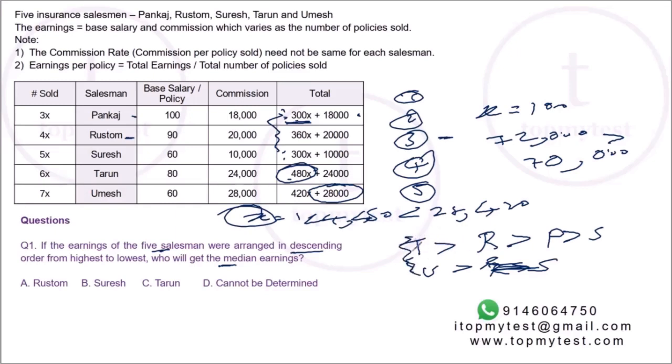But we know for sure that Tarun and Umesh are the two highest, so 1 and 2 will be taken by Tarun and Umesh. The other three I have sorted: this will be Rustam, this will be Pankaj, this will be Suresh. What do we need to find out? Who is the third person, the median. So Rustam, option A. Even though the topper may not be known, if we were asked for the topper, it would be cannot be determined. But we only need the third person. Third, fourth, fifth is fixed: Rustam, Pankaj and Suresh. We need the third one, so Rustam.